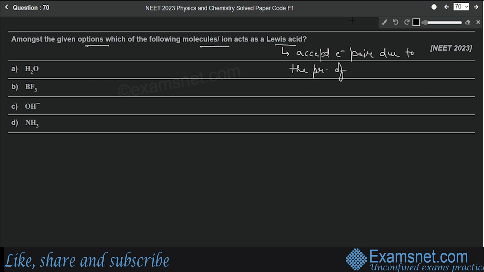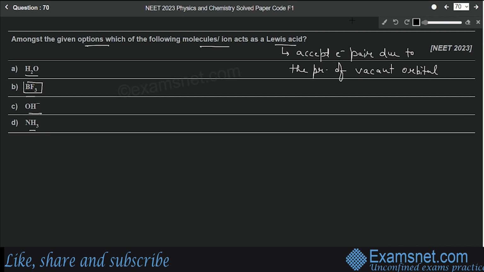Now options are H2O, BF3, OH- and NH3. So the correct answer will be option number B, that is BF3.